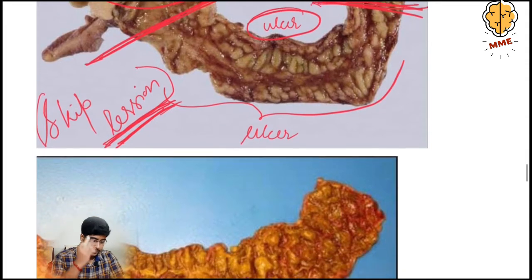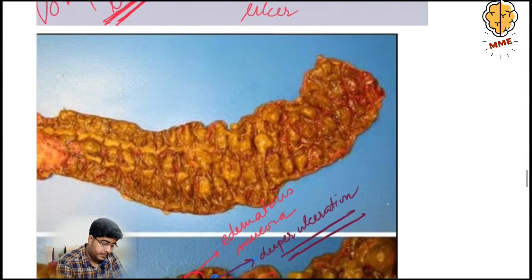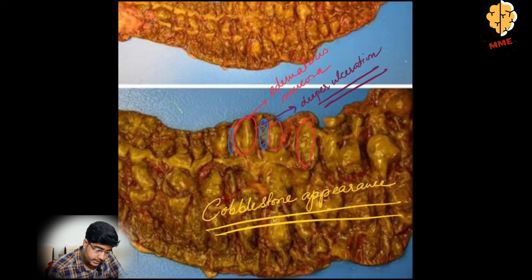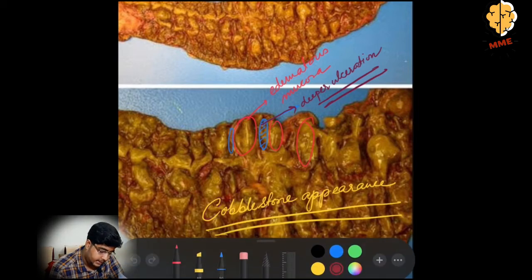Now next, see, look at these areas. These are the edematous areas, edematous elevation. In between these edematous elevations, see, these are deeper and linear lesions.